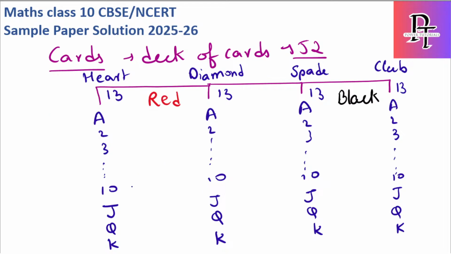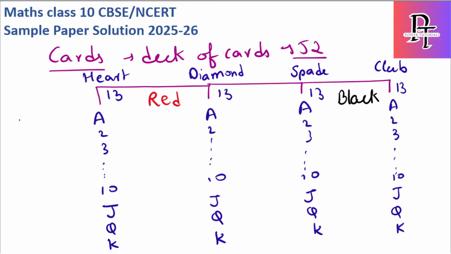How many total jacks are present? 1, 2, 3, 4, so 4 by total cards 52. How many red jacks are present? These 2 are red jacks, because I told you the hearts and diamonds are red, whereas these are black. So it will be 2 by 52. What is the probability of getting a card which is spade? 13 by 52. The probability of getting a card which is queen and spade is 1 by 52.